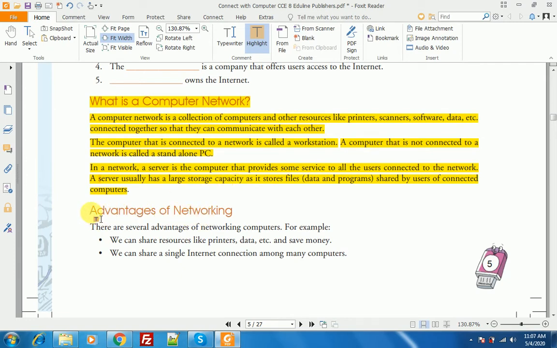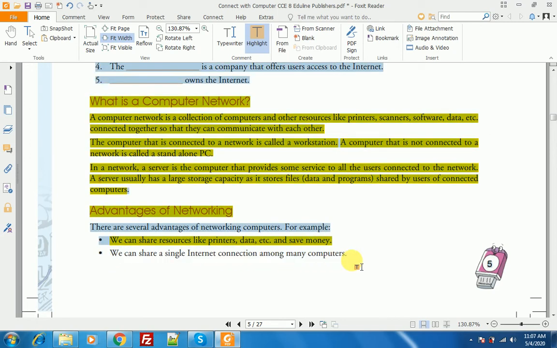Advantages of networking. What are the advantages of networking? There are several advantages of networking computers. For example, we can share resources like printers, data, etc. and save money. We can share a single printer among the 5 computers. That is the main advantage for us. We can share a single internet connection among many computers. Yes, this is also right.